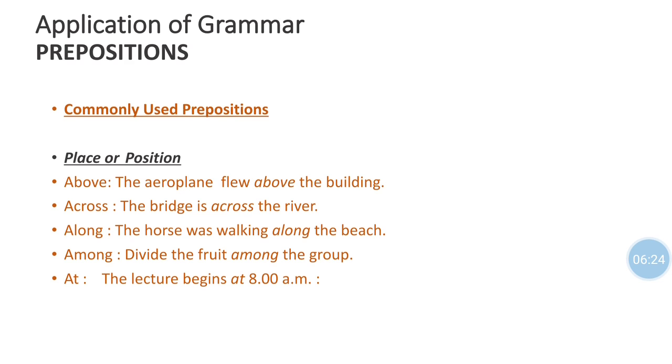Across. The bridge is across the river. Again there are two objects, bridge and river, but we get the exact position of the bridge by the preposition across. The horse was walking along the beach. Horse and beach are two objects in this example, and the exact position of the horse is given by the preposition along.